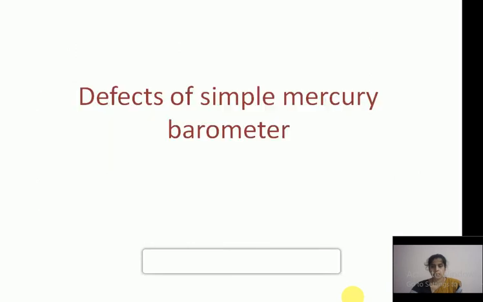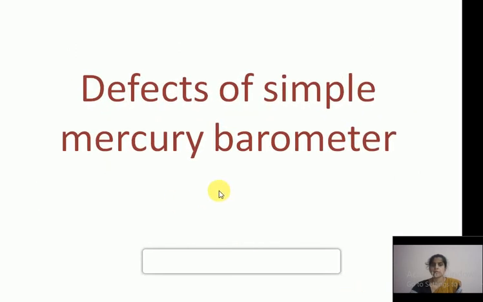Clear? The next topic is the defects of the simple mercury barometer. What are the defects? First, the apparatus is made of glass, so there is a chance of its breaking with the change of atmospheric pressure. The atmospheric pressure will increase or decrease depending upon climate change, seasons or temperature, so the glass tube may break.